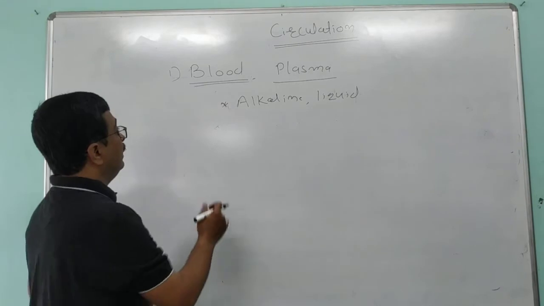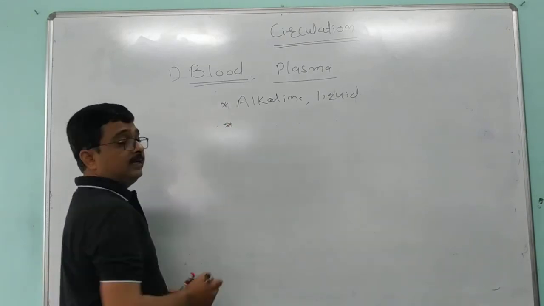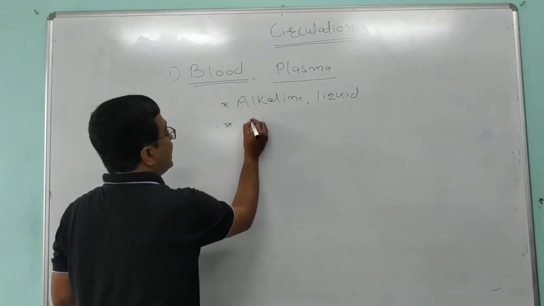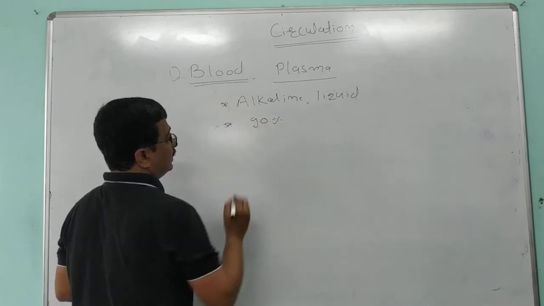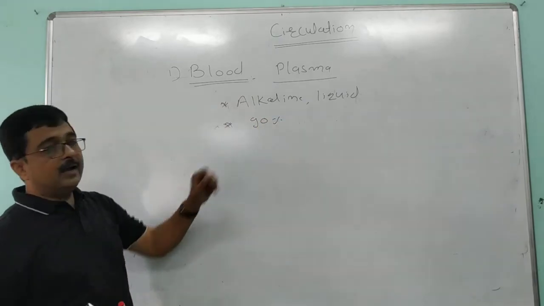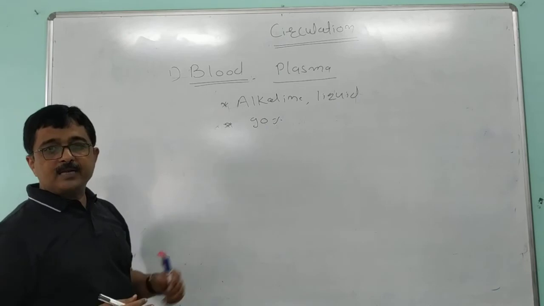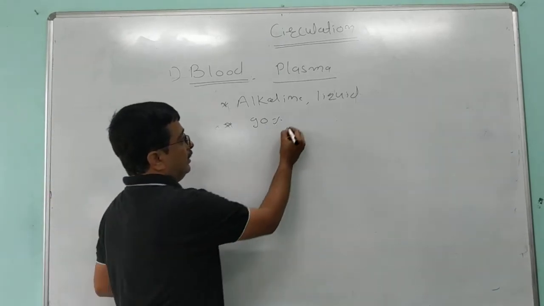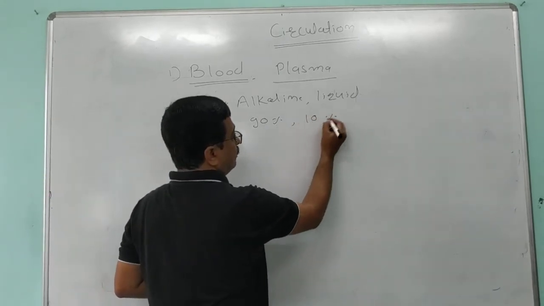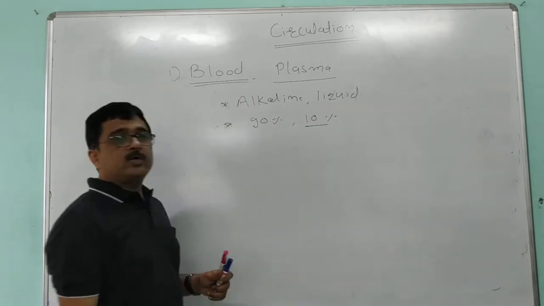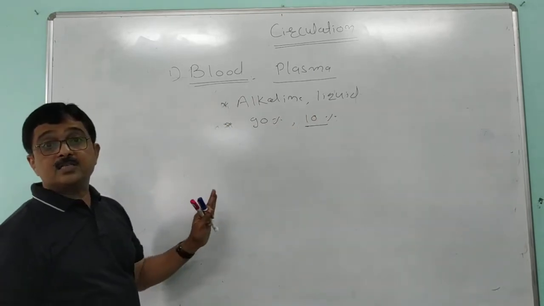Chemically, blood plasma consists of 90% water. The remaining 10% is contributed by different substances.